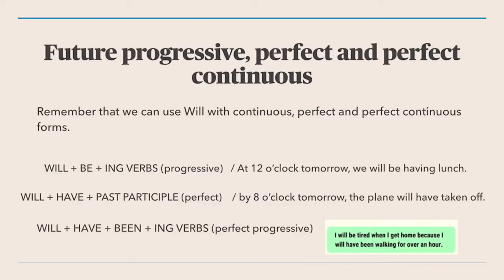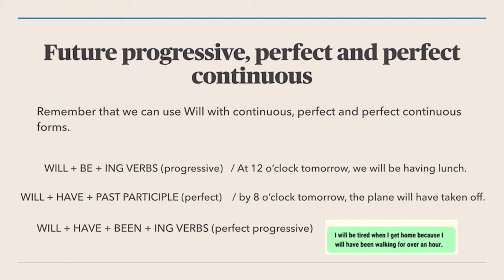Then, guys, let's talk about the future progressive, perfect, and perfect continuous. Remember that we can use will with continuous, perfect, and perfect continuous forms. I'm going to show you the structure for each grammar tense. The first one is the future progressive. We form the future progressive with will, the verb to be, plus the verb with ing.